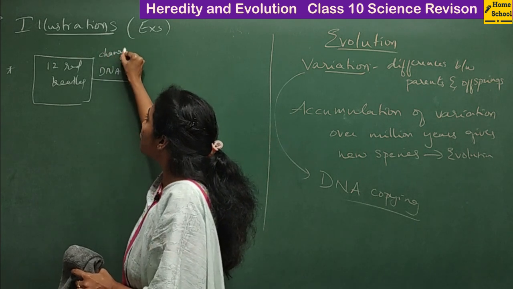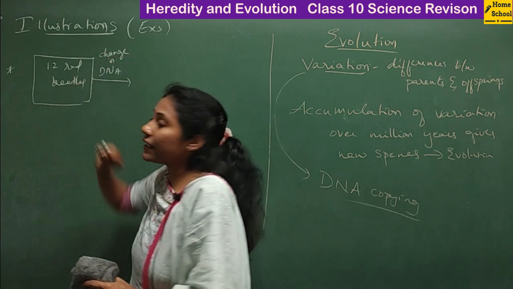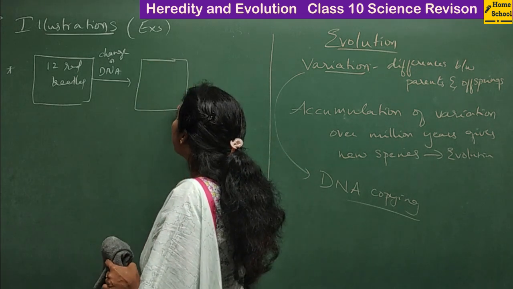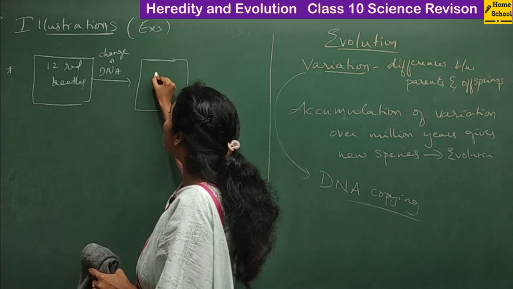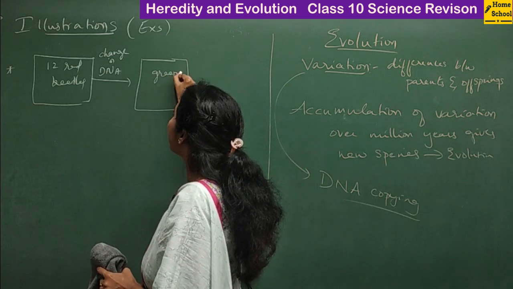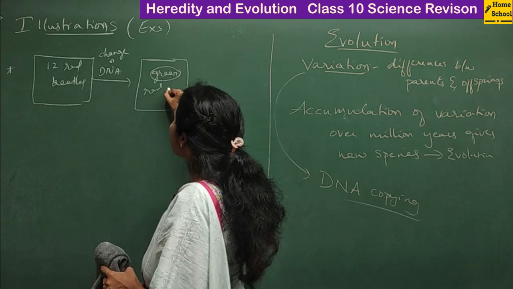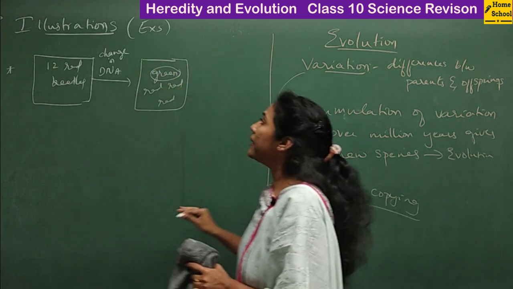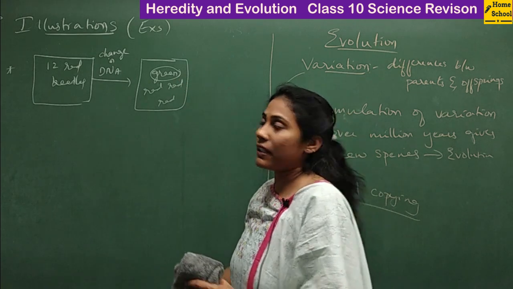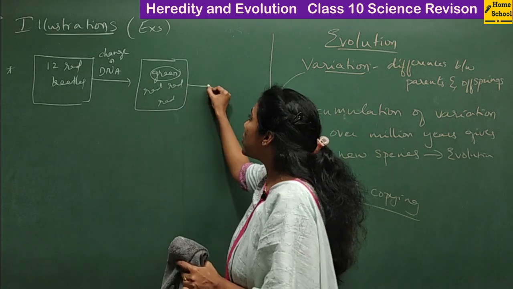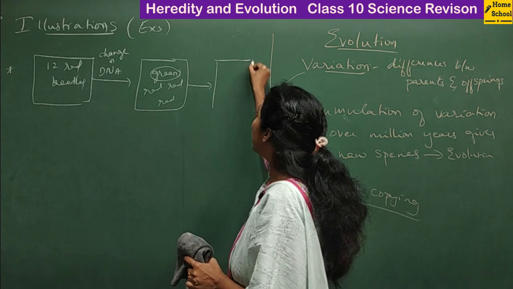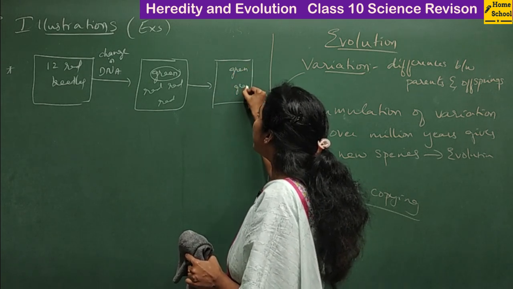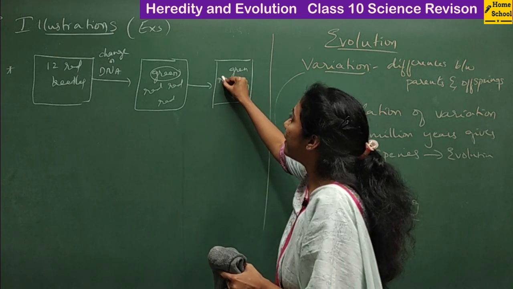As a result, in the next generation, one of the beetles that you observe is green. But most of the beetles that you get in the next generation are also red. Among so many red beetles, you will observe one green beetle. Gradually, in the next generations, the green beetle population increases, so you would observe many green beetles along with red.